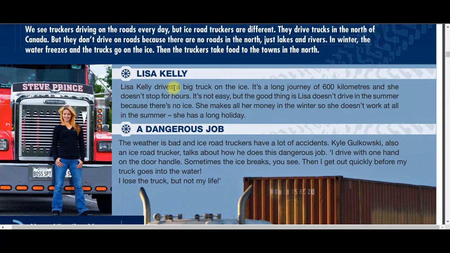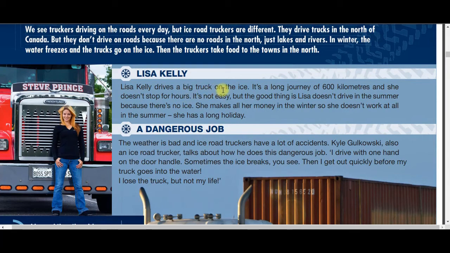So every time we are conjugating a verb in present simple with she or with he, we have to add an S. We have to end the verb in S. There are some rules that we have to follow anyway, so we gotta pay attention to the rest. So Lisa Kelly drives a big truck on the ice. It's a long journey of 600 kilometers and she doesn't. So here, she doesn't stop for hours.